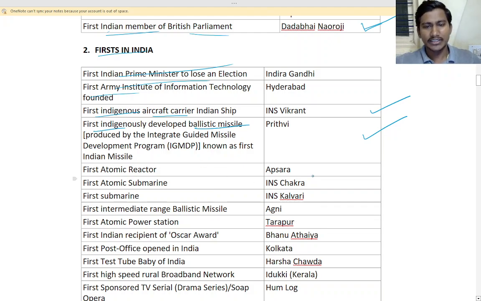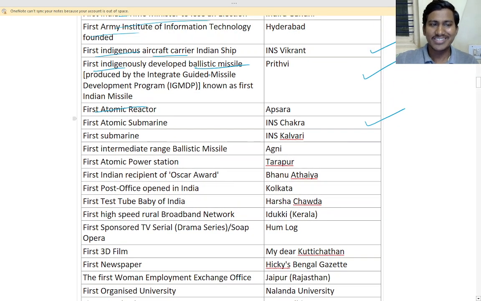First atomic reactor. So you don't need this. First atomic submarine was Indian, that is INS Chakra. Okay. So first submarine was INS Kalwari. First intermediate range ballistic missile, that is Agni. Okay, these you have to remember. These are very important for Sainik exams, because they will ask about the missiles and submarines and what about aircraft carriers.